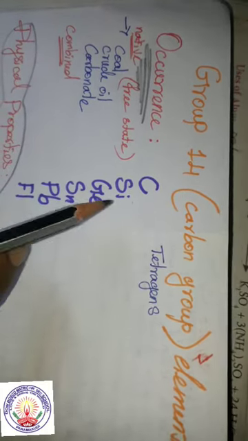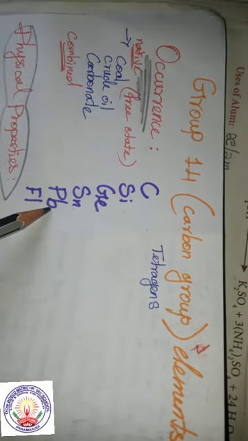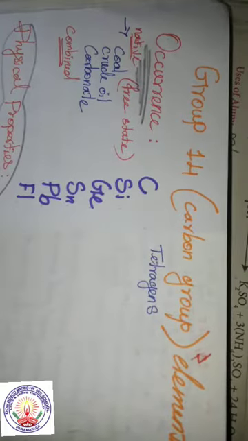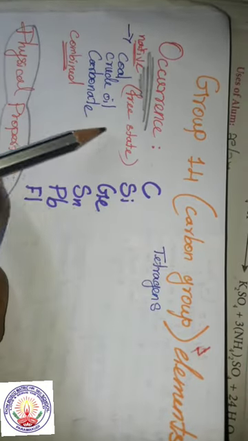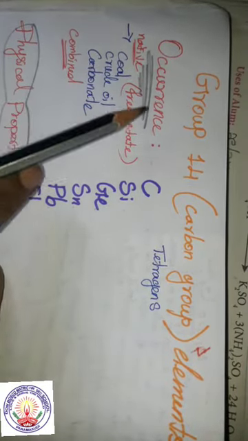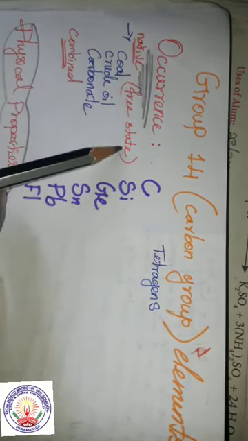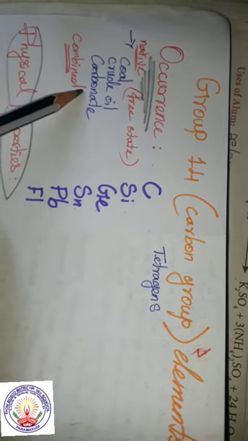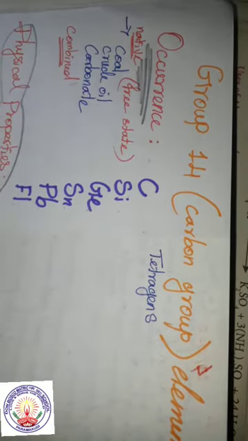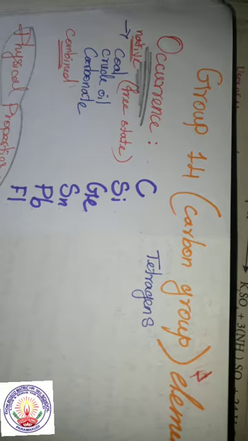Carbon is a non-metal, silicon and germanium are metalloids, tin and lead are metals, and flerovium is a radioactive element. Now we shall see the occurrence. The most important element, carbon, occurs in the native state, that is in the free state, as coal, crude oil and carbonates, such as calcite and magnesite. And in the combined state it occurs in large quantities.